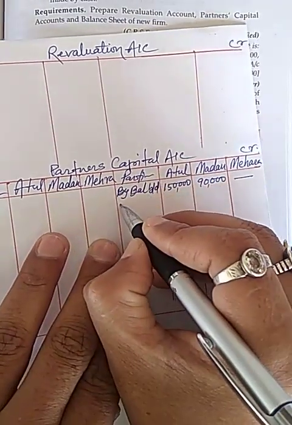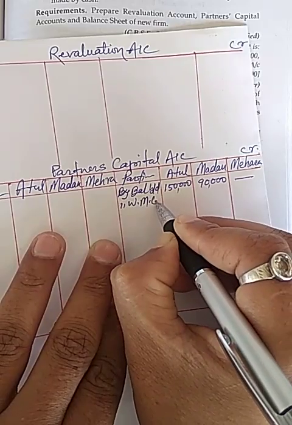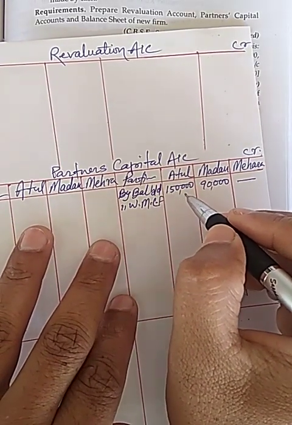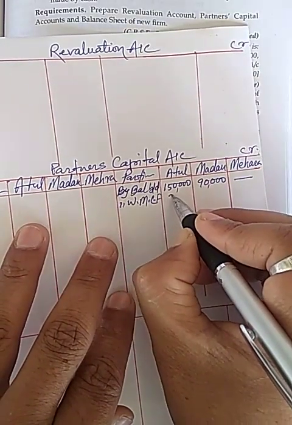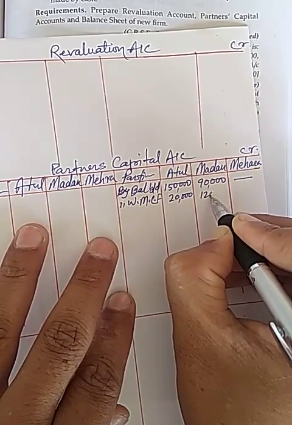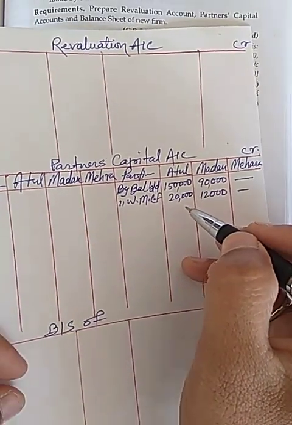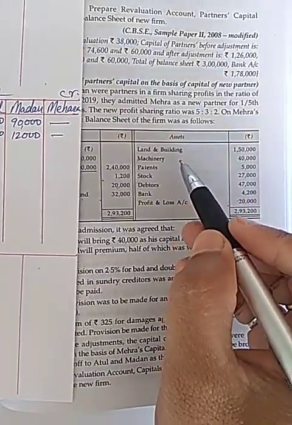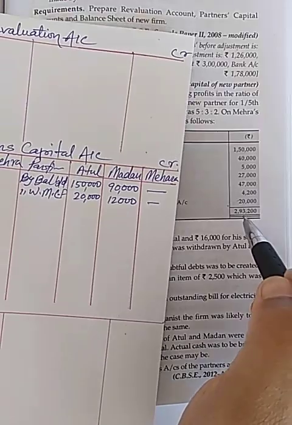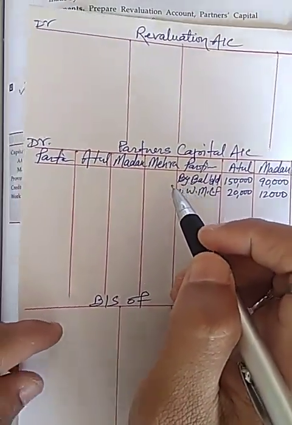So by workmen compensation fund it will be distributed 20,000 and 12,000. Now on the asset side the profit and loss account balance is also given, so it will also be shared by the old partners.